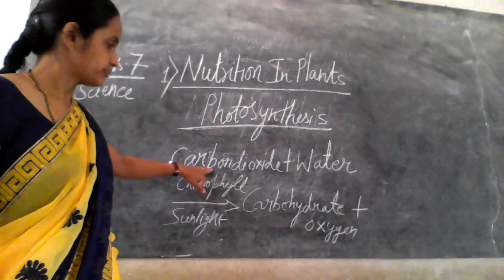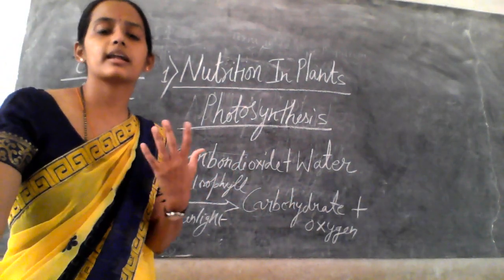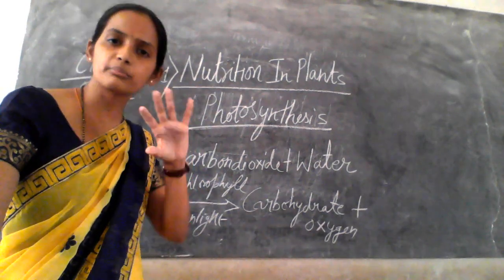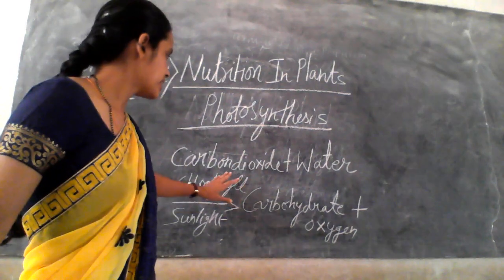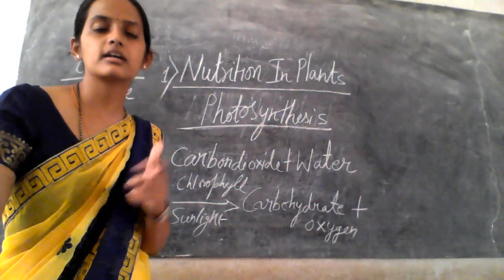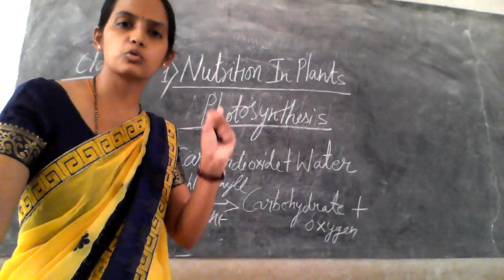Which gas? Carbon dioxide. So they collect carbon dioxide from the atmosphere through the stomata. Then water from where? From the roots. So they absorb water from the roots.